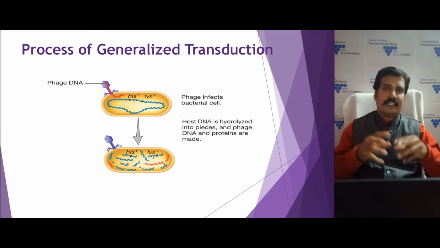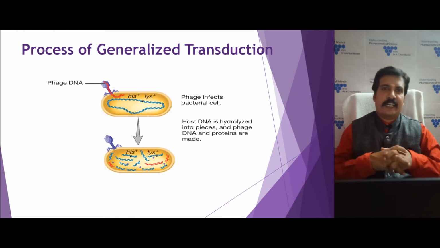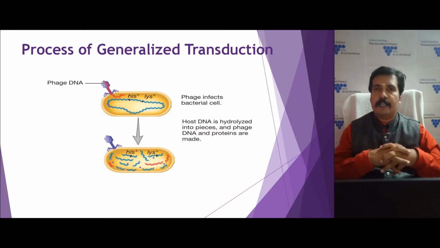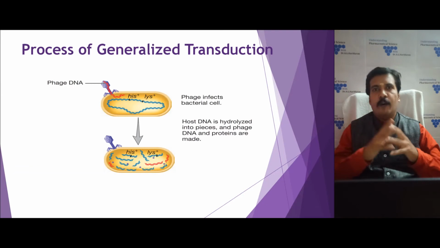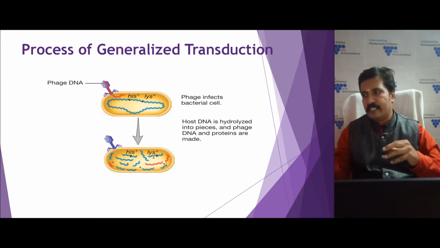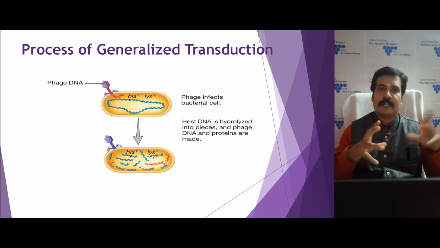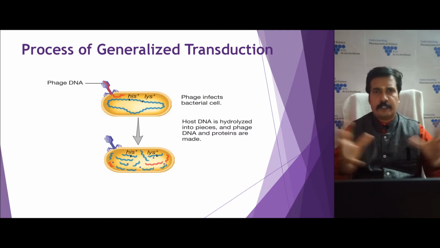Once it gets internalized, it initiates the lytic pathway, that is, the phage starts replicating its own genetic material. Meanwhile, it also disintegrates the host chromosomal DNA into different parts, so the genes histidine plus and lysine plus are also disintegrated into small parts.